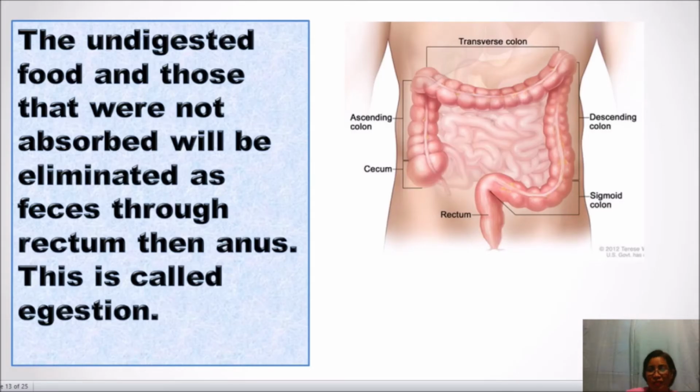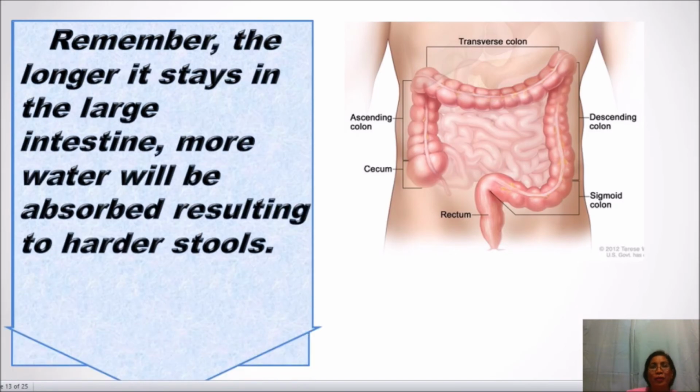Did you learn something from the video? I hope so. Remember, the longer the feces stays in the large intestine, the more water will be absorbed, resulting in harder stools. Don't forget that.